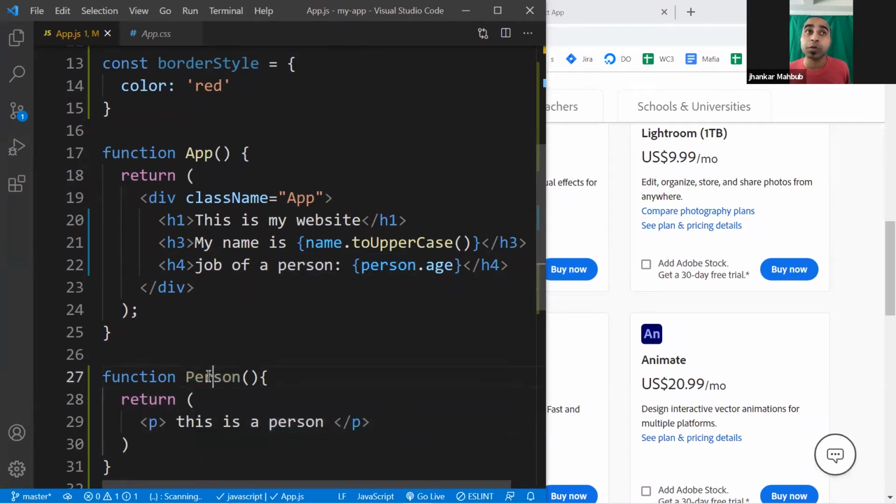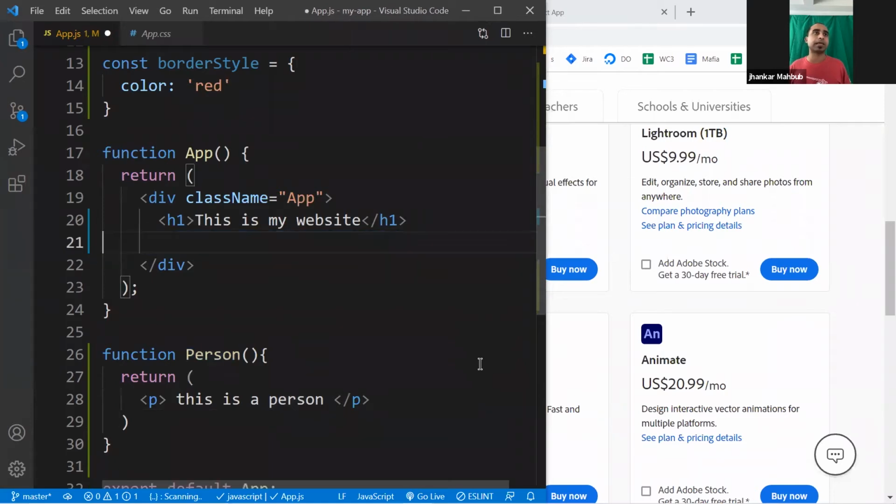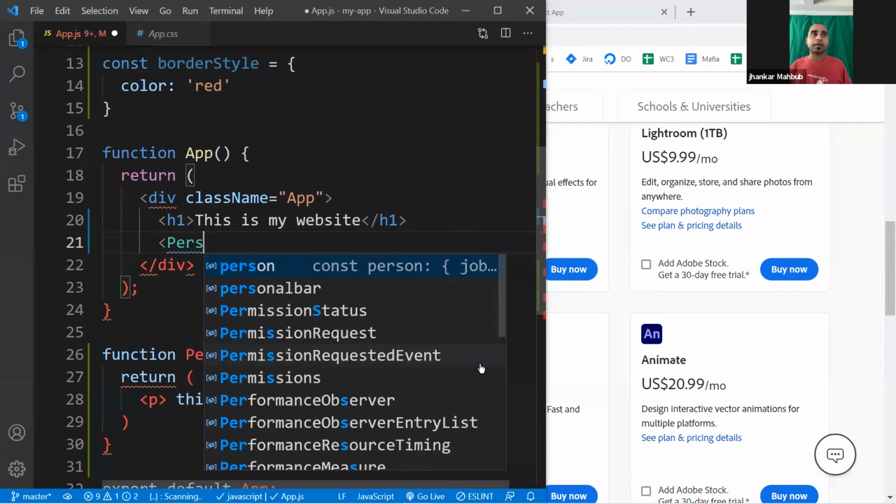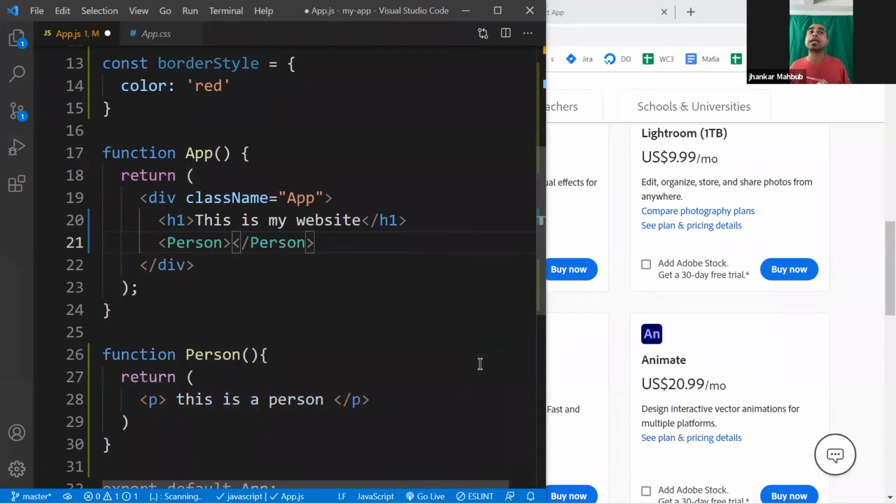And to use it, all you need to do here, so maybe let's get rid of these guys, is call this function. Just write the name, person, as if you are calling an HTML tag. So far, you have used all the HTML text provided by the HTML gurus, whoever they are.